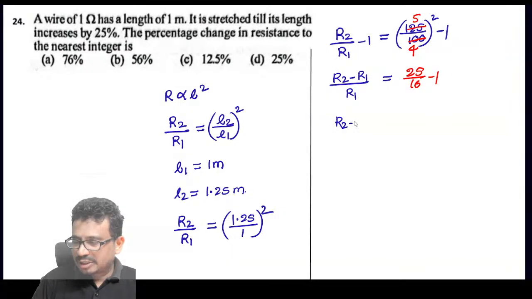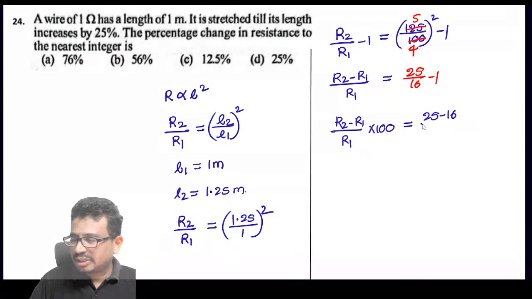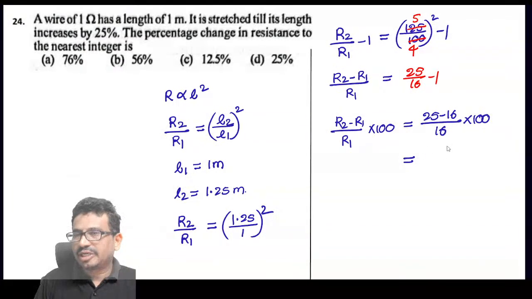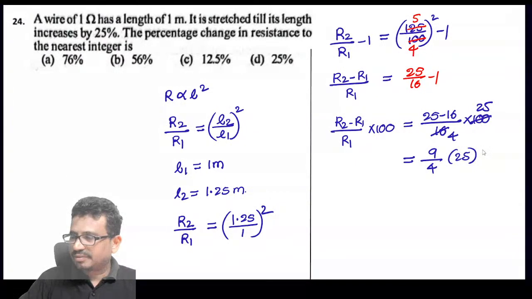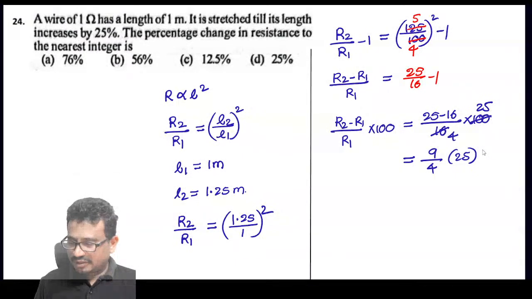So R2 minus R1 by R1 into 100 equals 25 minus 16 by 16 into 100, which comes to 9 by 16 into 100. So 25 into 9 divided by 4 will come to 56.25.